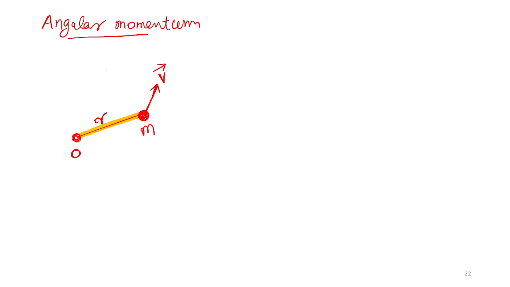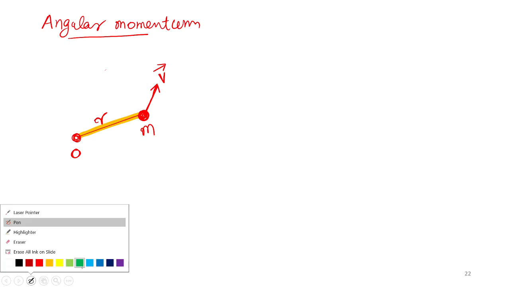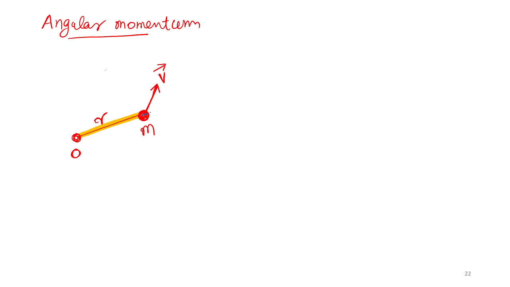Now this v, listen, we know that v has two components. Understood? This is said to be the horizontal component. Let me redraw the diagram again. After explaining the formula, you can ask me doubts. This is the velocity of the body. This velocity has two components. One component of v is in the direction of r.